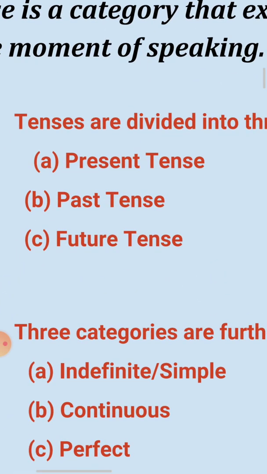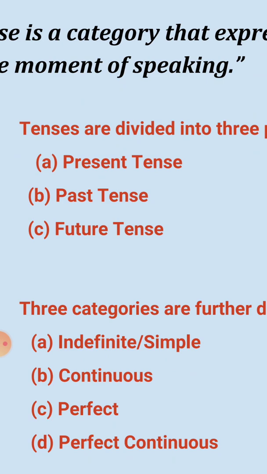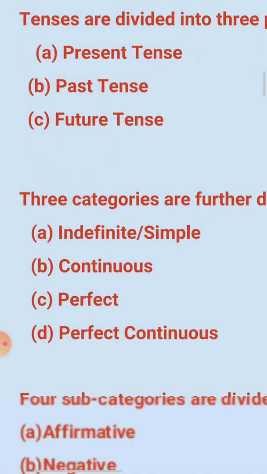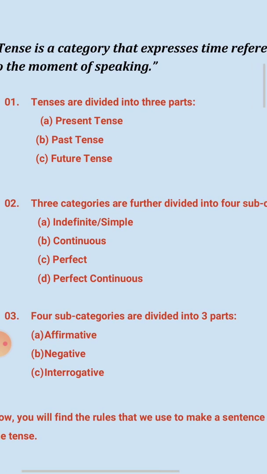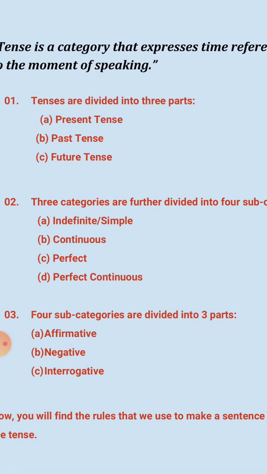So we divide the tenses into three parts: present tense, past tense and future tense. And further these tenses are divided into four sub categories, that are indefinite or simple tense, continuous, perfect or perfect continuous. Now again, these four subcategories are divided into three parts: affirmative sentences, negative sentences, and interrogative sentences.